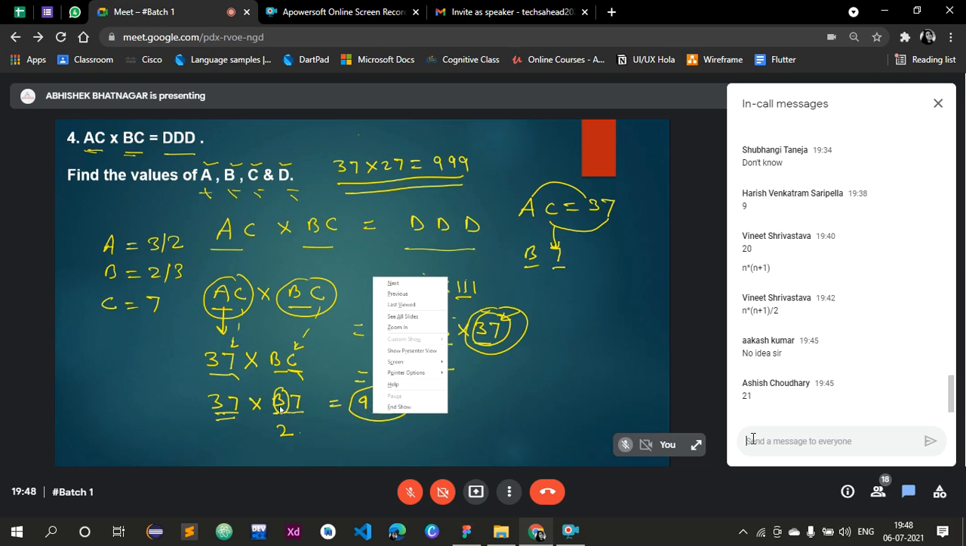From here we can find out the total is 21 now, the sum for all the values A, B, C and D. Your answer was right, you have summed up all the values.